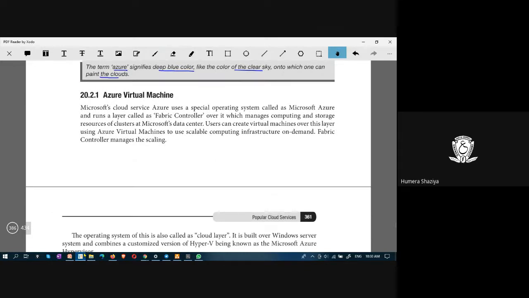Azure Virtual Machine. What is Azure Virtual Machine? It is a Microsoft cloud service that uses a special operating system called Microsoft Azure and runs a layer called Fabric Controller. It manages computing and storage resources of clusters at Microsoft Data Center. And users can create virtual machines over this layer using Azure Virtual Machine.